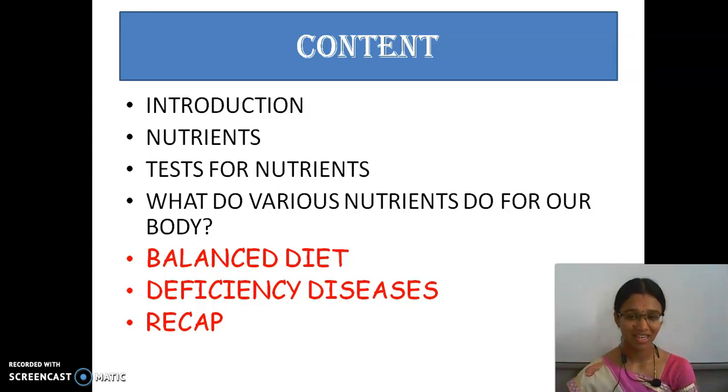And in the first class we have seen some testers also, right? How many testers have we seen? Yes, good. We have seen 2 testers. So, for what nutrient? Can you name them? Yes, they are protein and fat. And then in the last class, what have we seen? What do these various nutrients do for our body?